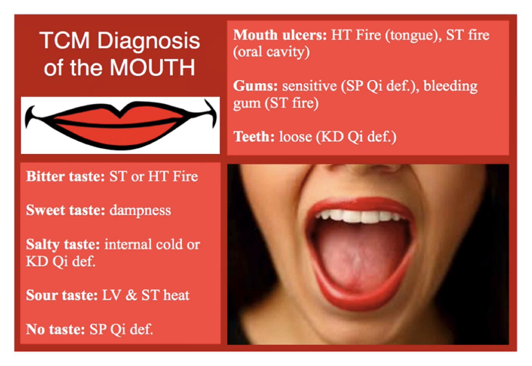If the gums are sensitive, usually that's a spleen qi deficiency, because spleen and stomach start at the mouth with the digestive system. Specifically in the 5-element, they open into the mouth and reflect on the lips. If there's bleeding gum, that's usually stomach fire. Those are two things you can ask patients. And loose teeth are definitely a kidney qi deficiency, because teeth are part of bone and bone is related to kidney. So those are a few questions you can start with in your method of diagnosis when it comes to stomach.